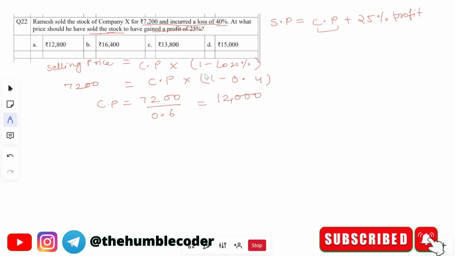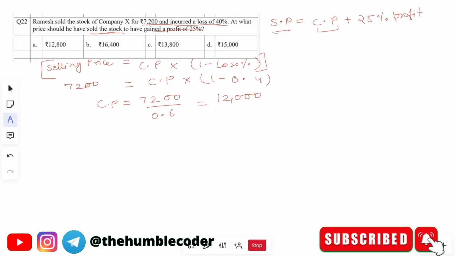So guys, I hope you have understood this part. That is why we are doing 1 minus loss percent. Basically, this is the formula only. Whenever we have a loss and we have to find the selling price, we calculate it in this way. That is our cost price and how much of the loss that has happened. If your loss has happened, then out of total, you will deduct that loss amount. That is why we do this 1 minus loss percent. Now let's move forward and find our final answer.